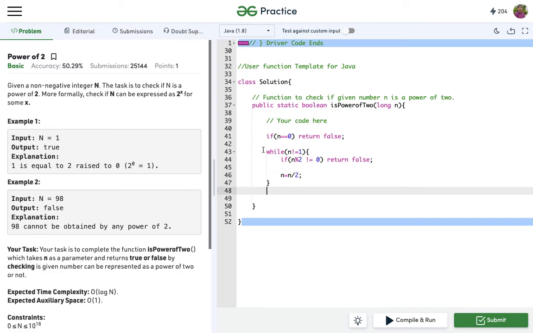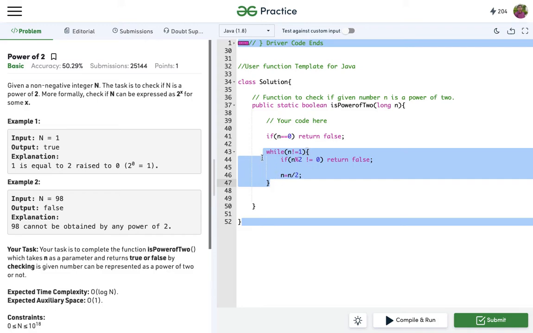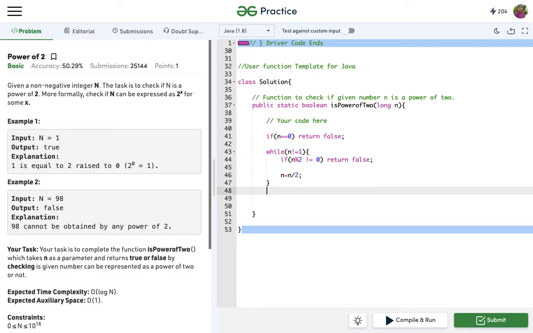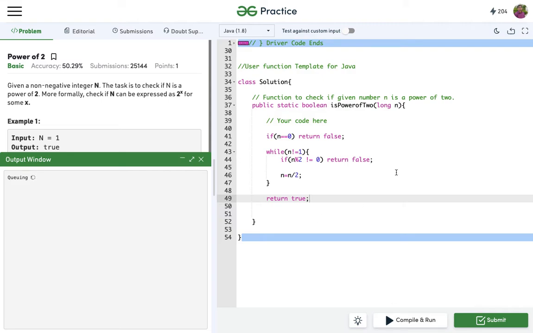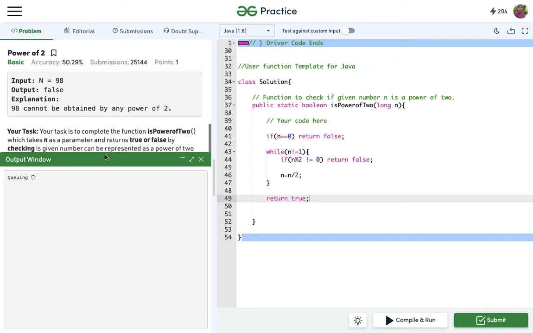If we get out of the loop, we'll simply write return true, because this will simply tell us that the number is a power of 2. So let's compile it right now. It's taking so much time. Yeah, so 1 is a power of 2. 2 to the power 0 equal to 1. Yes. Now let's submit it.